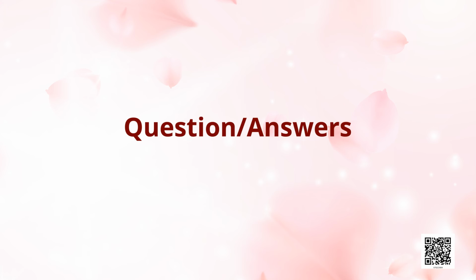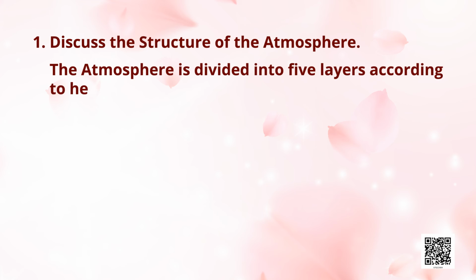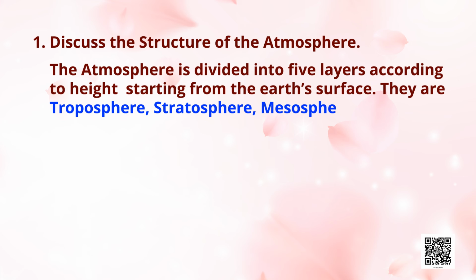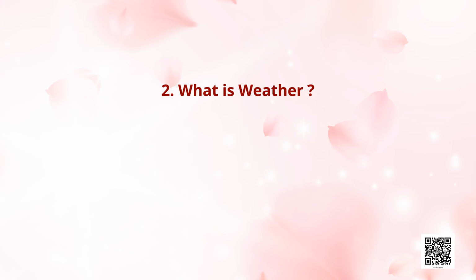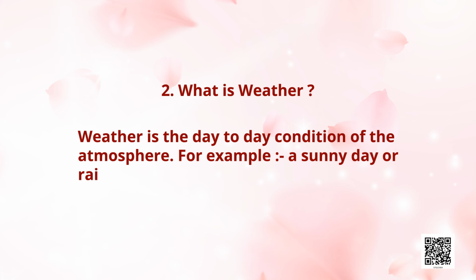So students, I will ask some questions. Ready? Okay. Question 1. Discuss the structure of the atmosphere. Answer. The atmosphere is divided into 5 layers according to height. Starting from the Earth's surface, they are troposphere, stratosphere, mesosphere, thermosphere, exosphere. Question 2. What is weather? Answer. Weather is the day-to-day condition of the atmosphere, for example, a sunny day or rainy day.